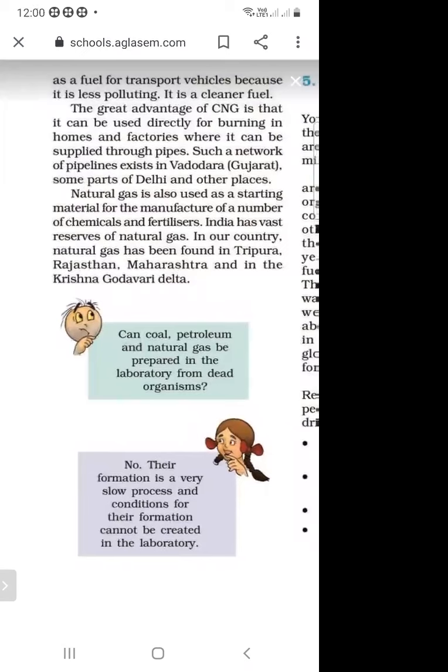In India, natural gas is found in Tripura. Also, it is found in Rajasthan, Maharashtra, and the Krishna Godavari Delta.